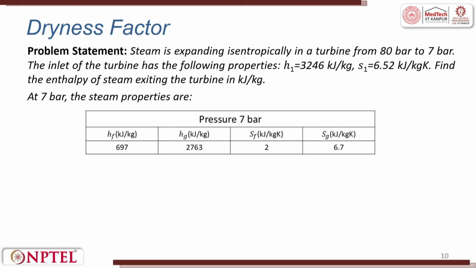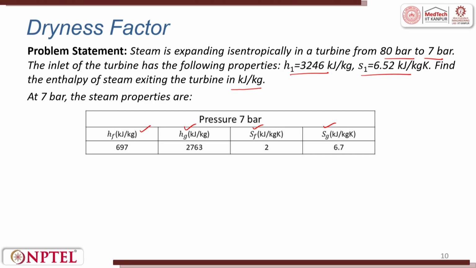Let me see another problem statement. Here it says steam is expanding isentropically in a turbine from 80 bar to 7 bar. The inlet of the turbine has the following properties: H1 as 3246 kilojoules per kg, S1 as 6.52 kilojoules per kg Kelvin. Find the enthalpy of the steam exiting the turbine in kilojoules per kg. At 7 bar, the steam properties are also given. We have been given the values of HF, HG, SF and SG. It is very similar to the previous problem statement.